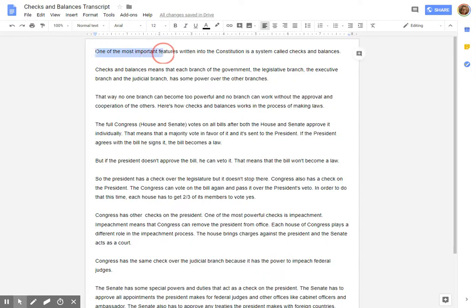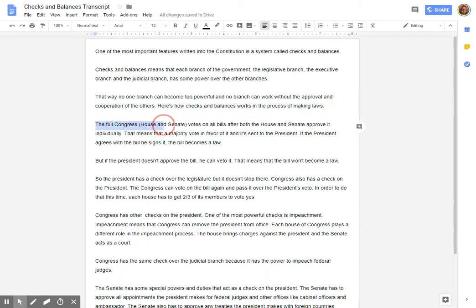One of the most important features written into the Constitution is a system called checks and balances. Checks and balances means that each branch of the government, the legislative branch, the executive branch, and the judicial branch, has some power over the other branches. That way, no one branch can become too powerful and no branch can work without the approval and cooperation of the others. Here's how checks and balances works in the process of making laws.